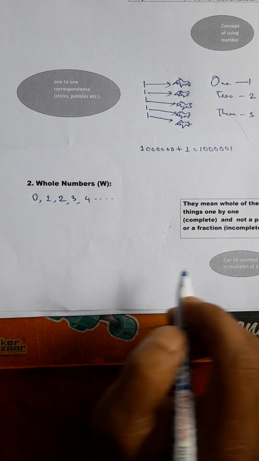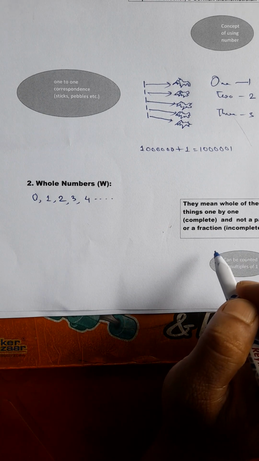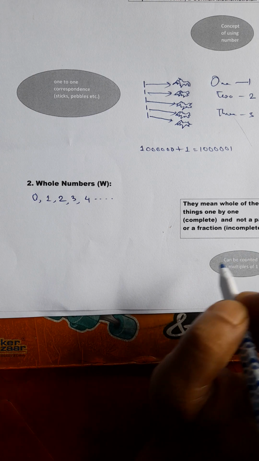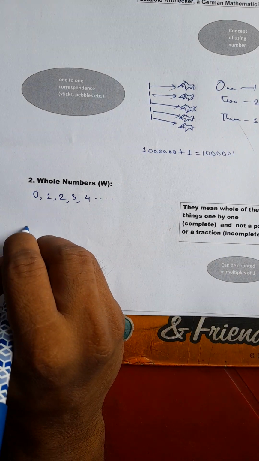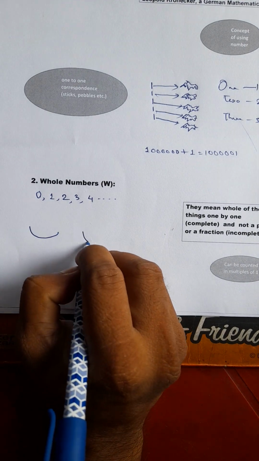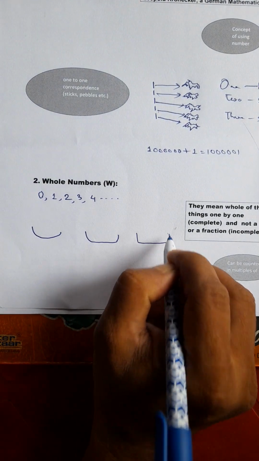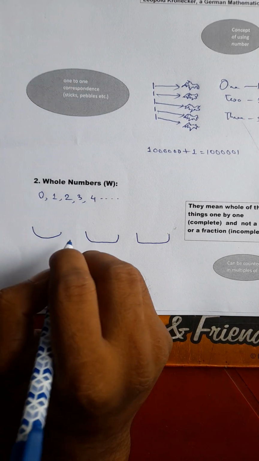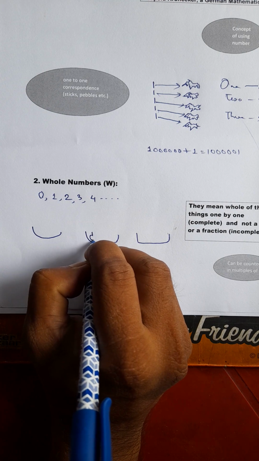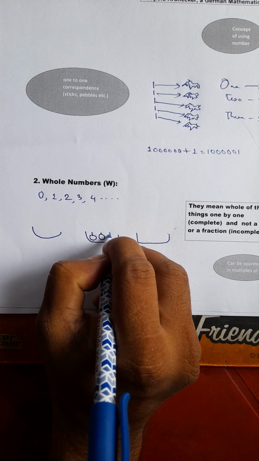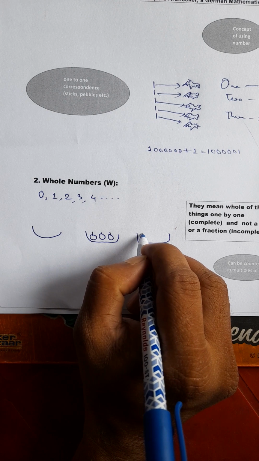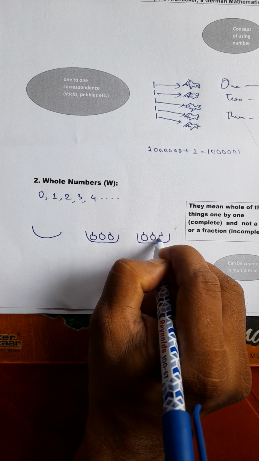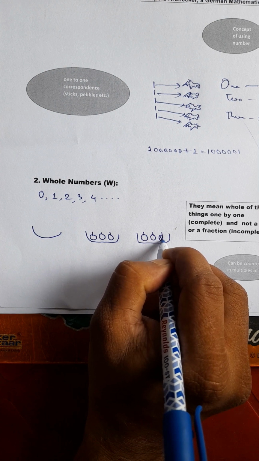Why are they called whole numbers? They mean whole things, one by one, not incomplete, and not a part or fraction. Say for example, there are 3 baskets. The first basket does not contain any fruit. In the second basket there are 3 apples, and in the third basket, suppose there are 2 apples and a fraction of a third apple.